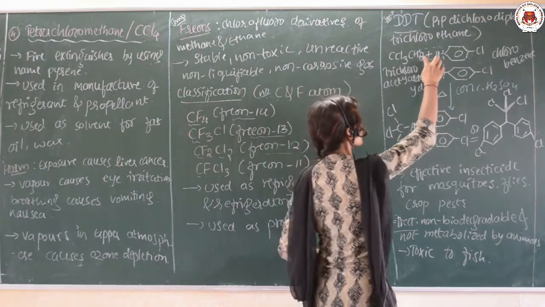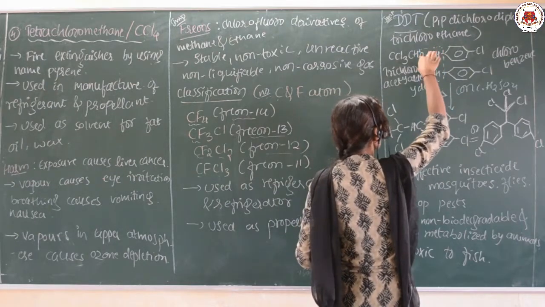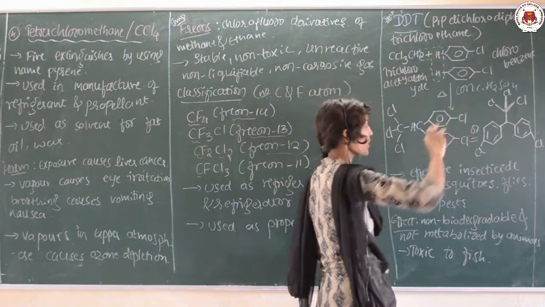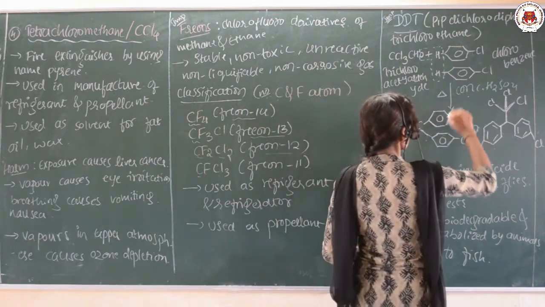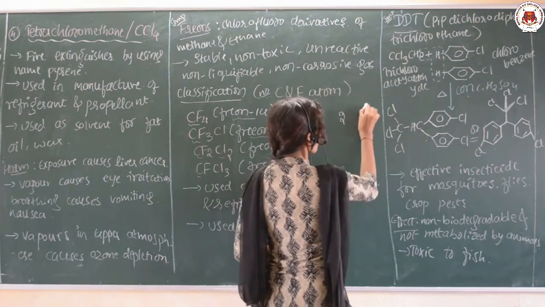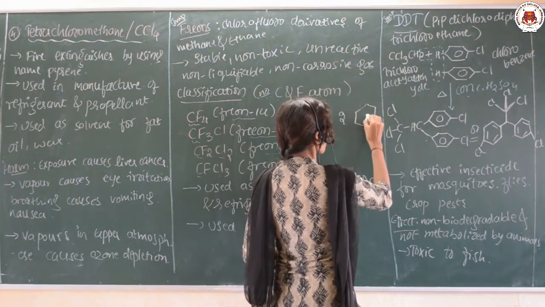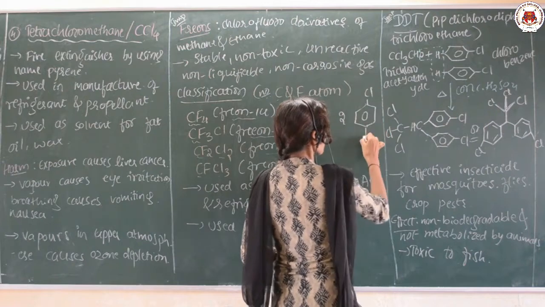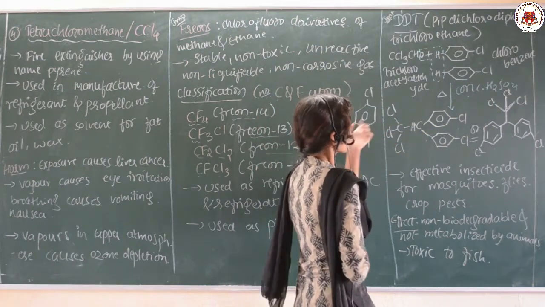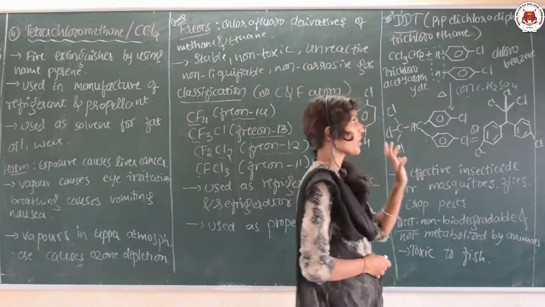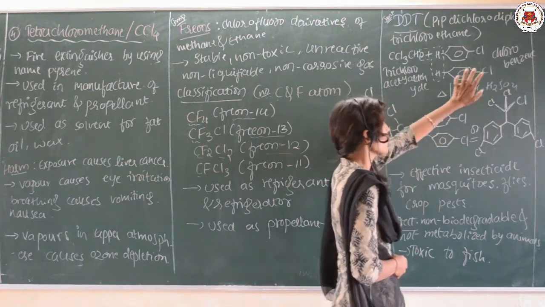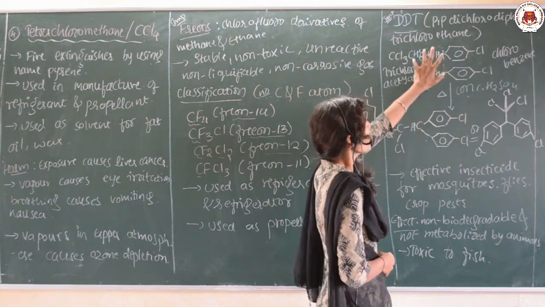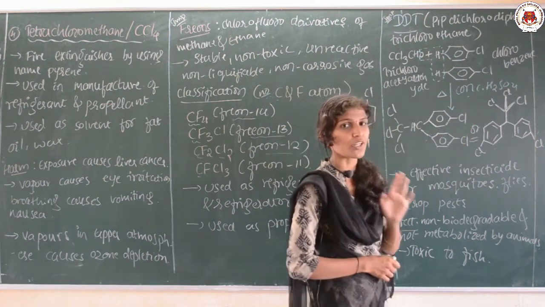What happens here? The oxygen of the acetaldehyde and two hydrogens are removed when these are treated in the presence of concentrated H2SO4. It can be written like this; some books write it like this. This is nothing but chlorobenzene. I wrote it like this in order to show you how exactly the product is formed.